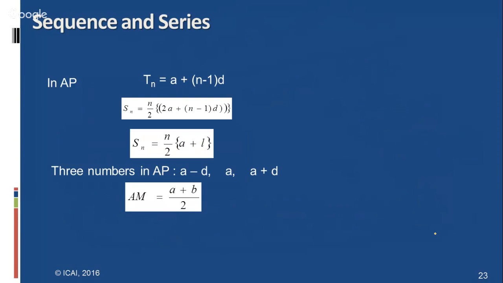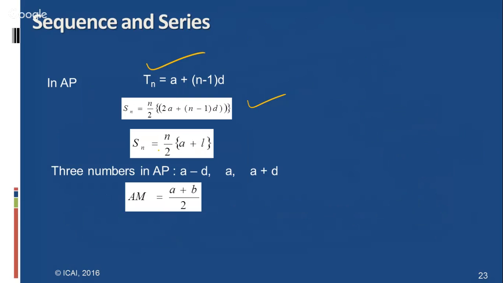Coming to the chapter sequence and series, here we have two types of series. First, arithmetic progression, where the difference of two successive terms is equal. If you want to find the nth term, Tn equals a plus n minus 1 into d, and the sum of n terms of an AP equals n by 2 into 2a plus n minus 1 into d.